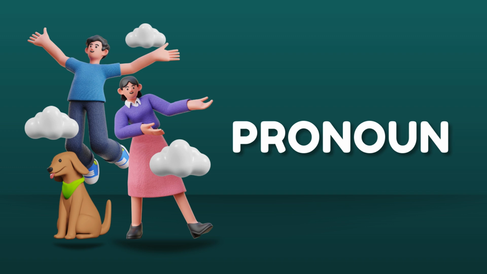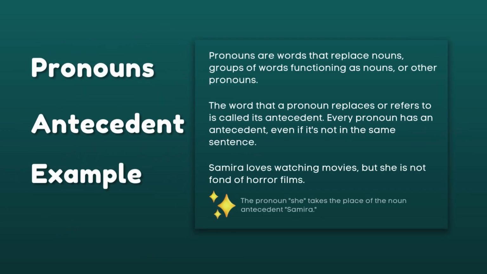So we have here the definition of pronouns as well as the antecedent and the example. For instance, pronouns are words that replace nouns, like our examples earlier, or a group of words functioning as nouns or other pronouns. And when we say antecedent, the word that a pronoun replaces or refers to is called its antecedent. Every pronoun has an antecedent, even if it's not in the same sentence.